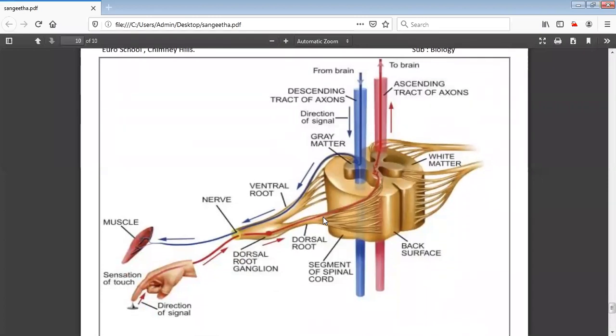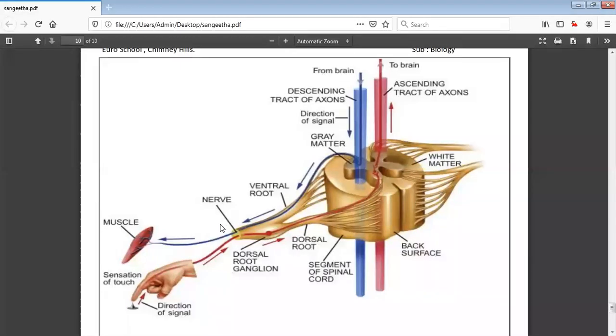Again, one more representation, and you just have to know how to draw this drawing. That is a reflex action which is there in your textbook. One is a brain drawing and one more is the reflex action. So whenever it is asked, you can write in the form of a flow chart, or else you can also explain with the diagrammatic representation. They'll ask us to draw this, ma'am.